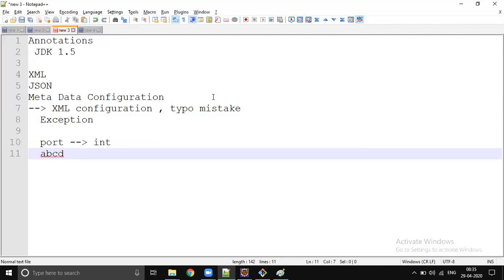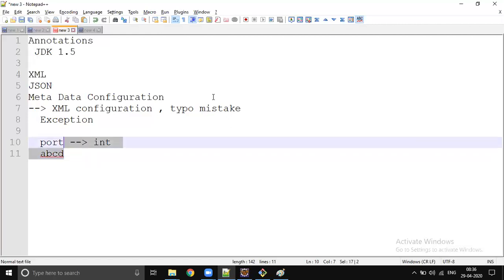So obviously projects prefer a compilation error. Usually people prefer that, because instead of getting an exception at runtime, it is better to get a compilation error while writing your code itself, or while compiling your project in a Jenkins pipeline or some other pipeline. It is always better to get a compilation error instead of an exception. So that is one of the biggest benefits of jumping into annotations.